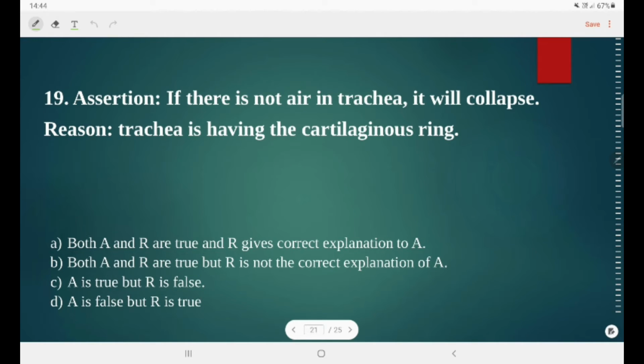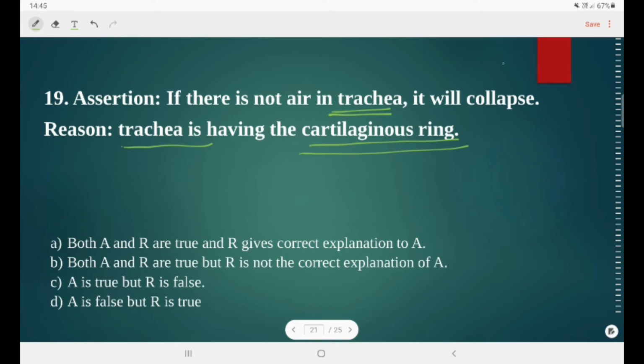Question number 19. Assertion states that if there is no air in the trachea, it will collapse. You should know that the trachea is actually a muscular tube, which is surrounded by cartilaginous rings. If the trachea is not having air, it will collapse. Why? Cartilaginous rings are supporting it. Reason states that the trachea is having the cartilaginous rings. It is definitely a true statement.